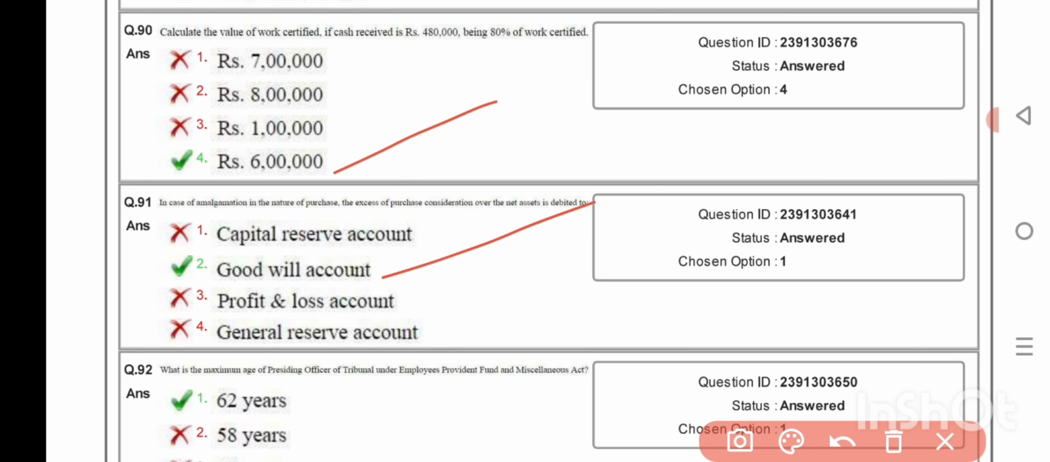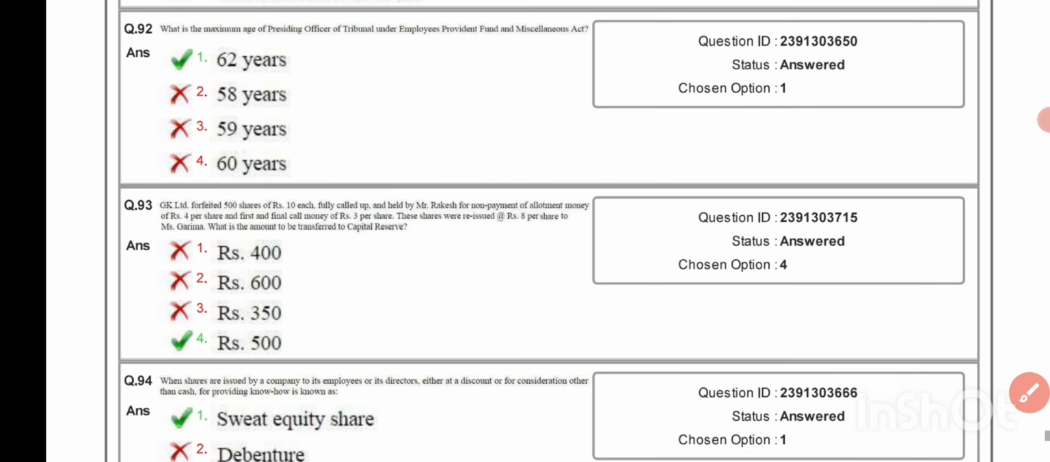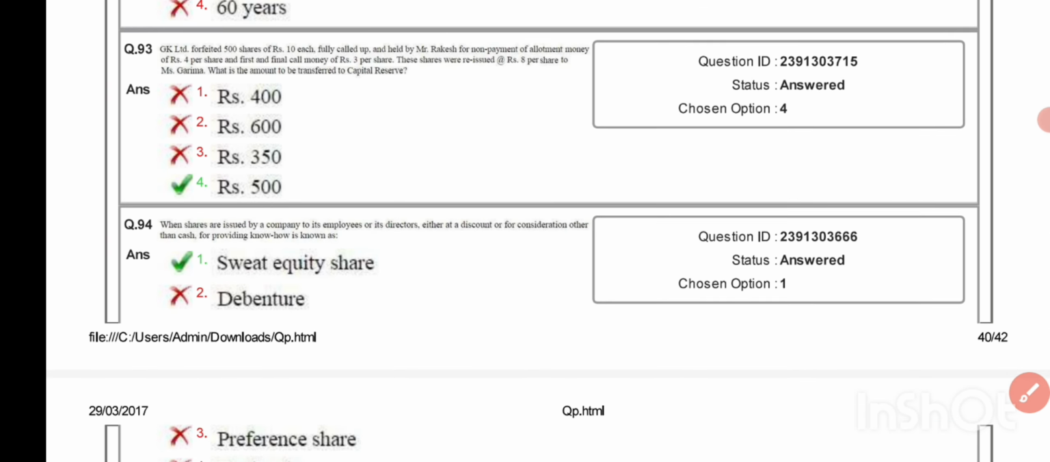What is the maximum age of presiding officer of tribunal under Employees Provident Fund and Miscellaneous Act? 62 years. GK Limited forfeited 500 shares of rupees 10 fully called up and held by Mr. Rakesh for non-payment of allotment money of rupees 4 and first and final call money of rupees 3. These shares were reissued at rupees 8 to Miss Garima. What is the amount to be transferred to capital reserve?